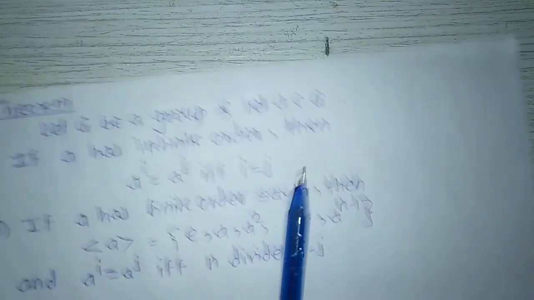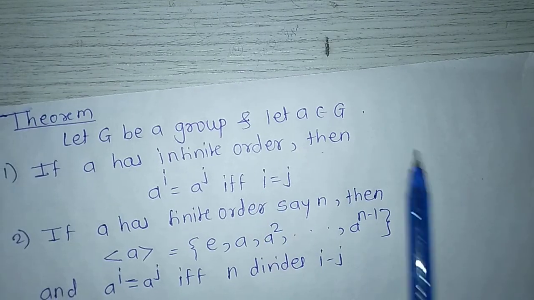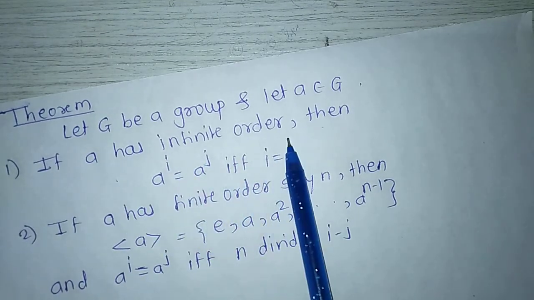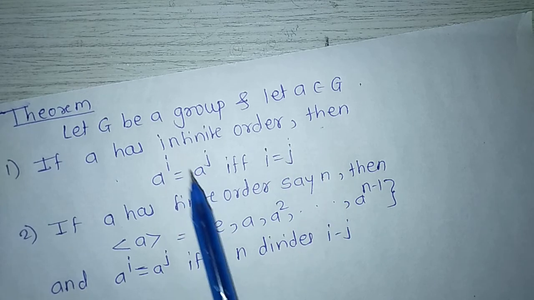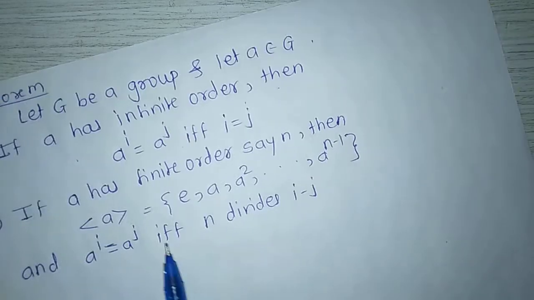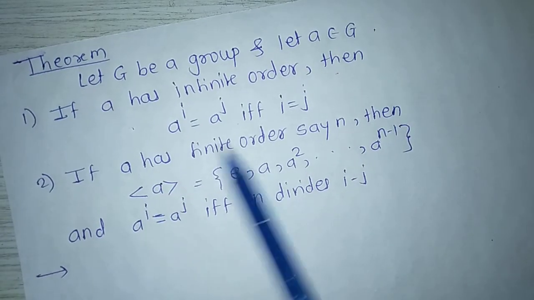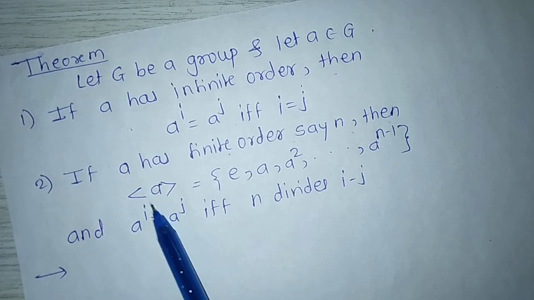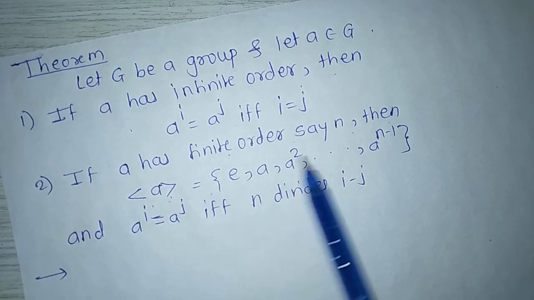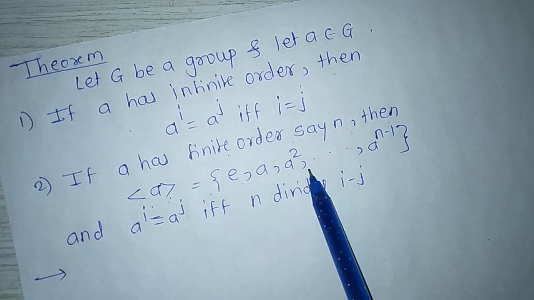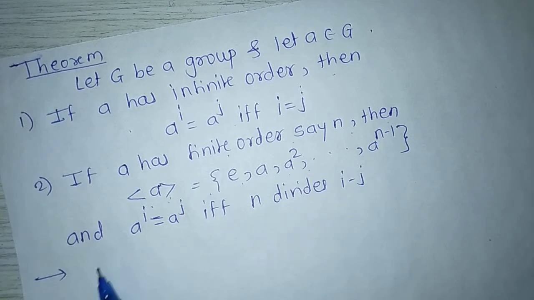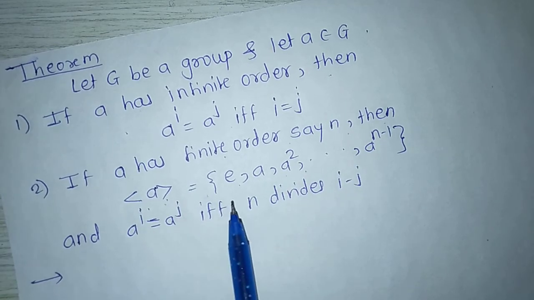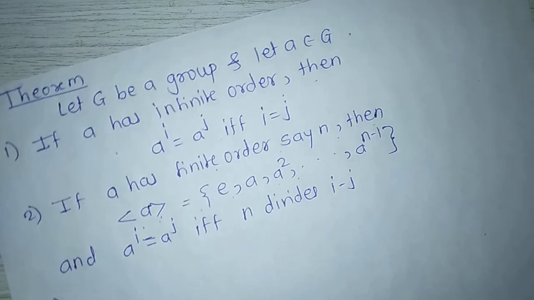Let G be a group and let a belong to G. If a has infinite order, then a raised to i equals a raised to j if and only if i equals j. Second, if a has finite order, say n, then the set generated by a equals the set of e, a square and so on up to a raised to n minus 1, and a raised to i equals a raised to j if and only if n divides i minus j.